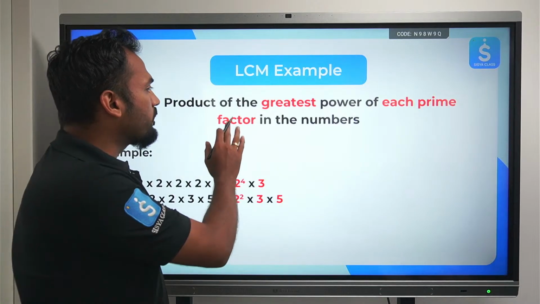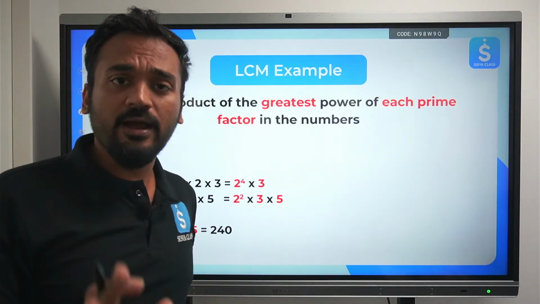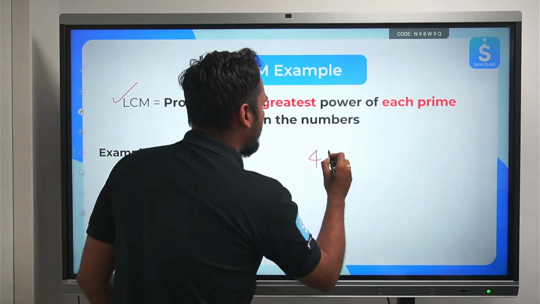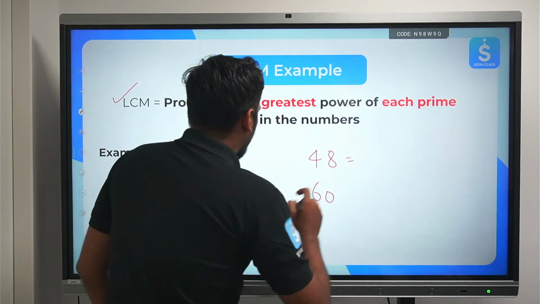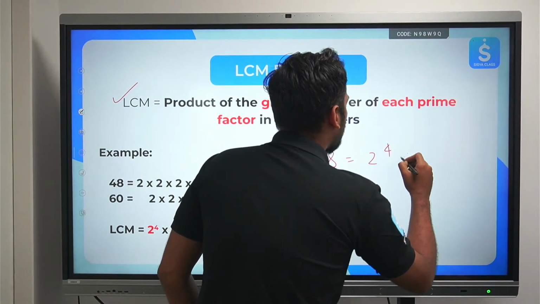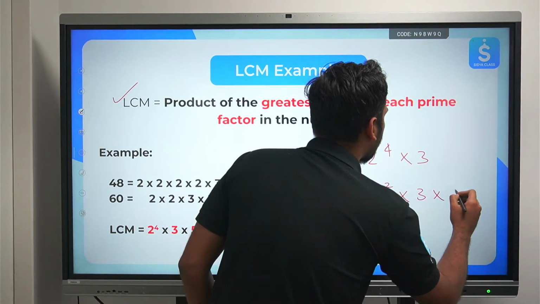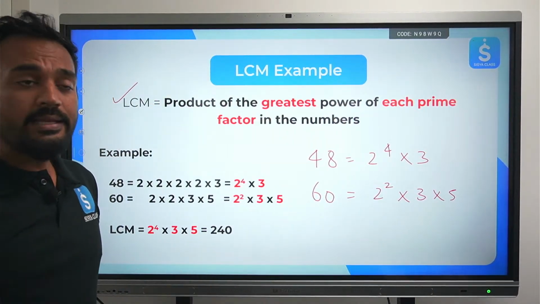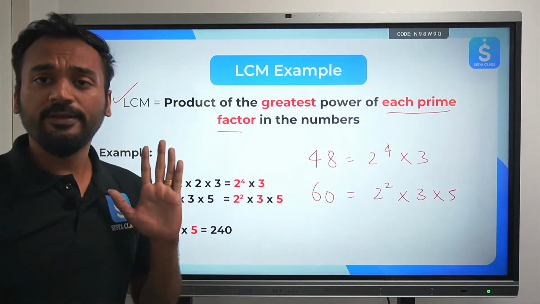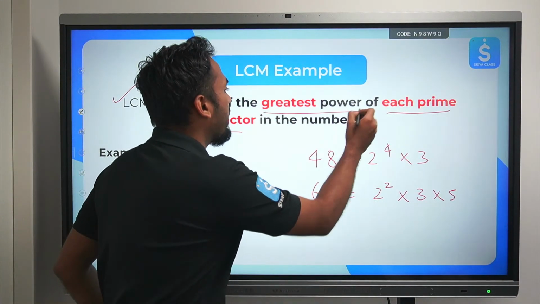LCM is the product of the greatest power of each prime factor in the numbers. Every prime factor we need to consider. Same way what we did for 48 and 60, right? I'll write it once again. 48's prime factorization is 2 to the power 4 into 3. 60 is 2 square into 3 into 5. Now here every unique prime factor we need to consider, every prime factor's greatest power we need to highlight.